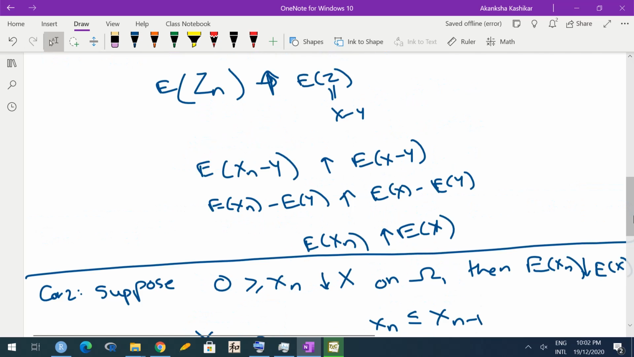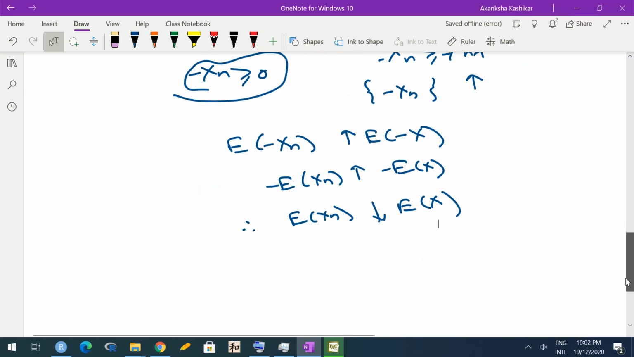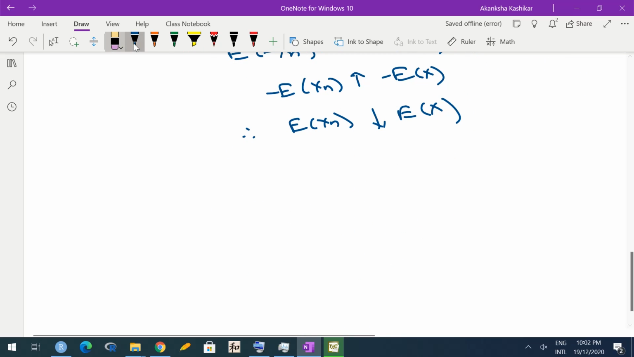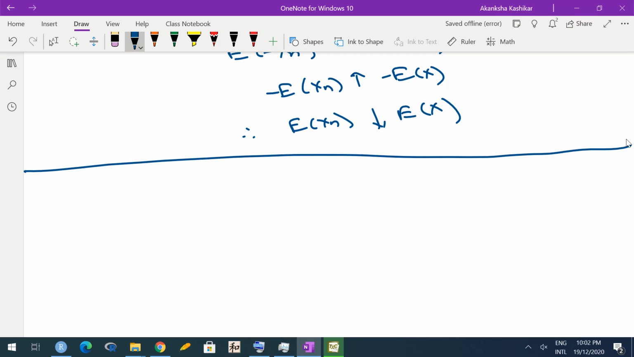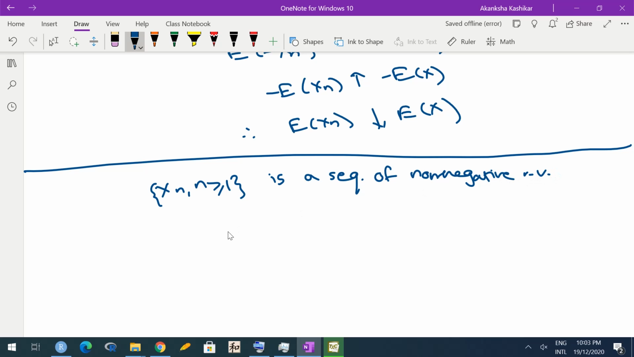So from the same result, we got some result at least for decreasing sequences, and of course non-positive sequences. Some application of this result we'll see now. So suppose Xn is a sequence of non-negative random variables. Then expectation of summation Xn, n greater than or equal to 1, is same as summation expected Xn.